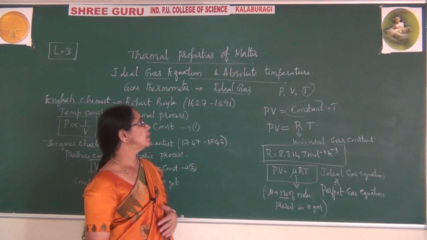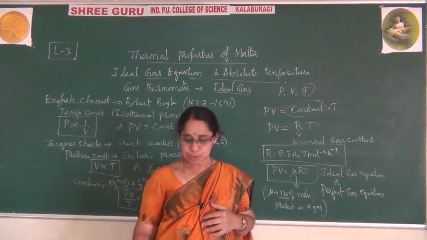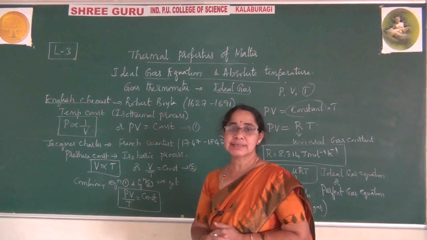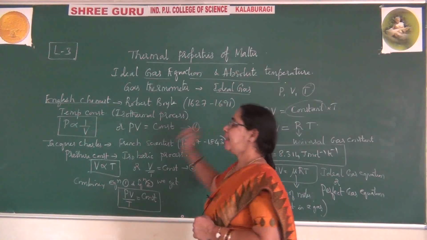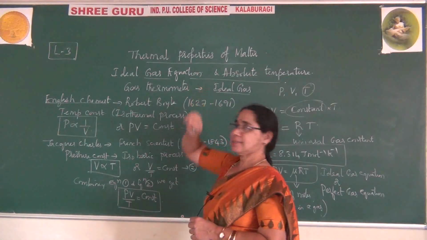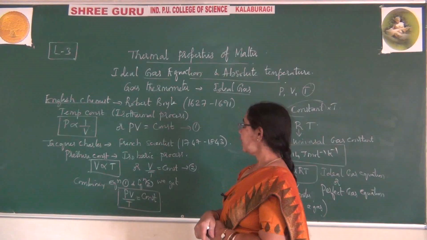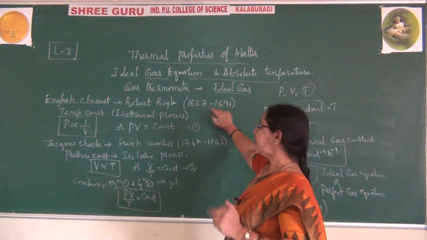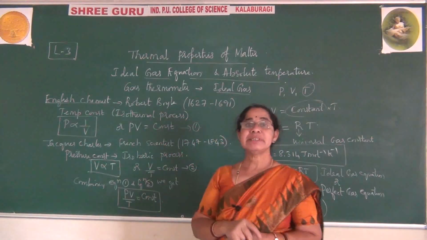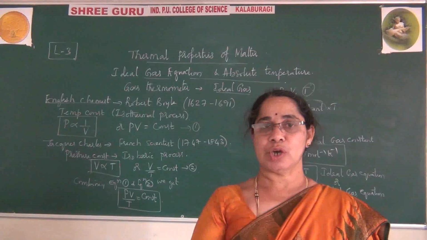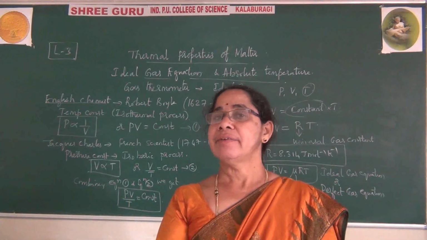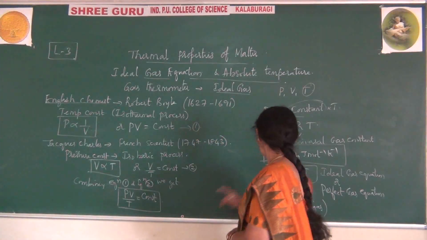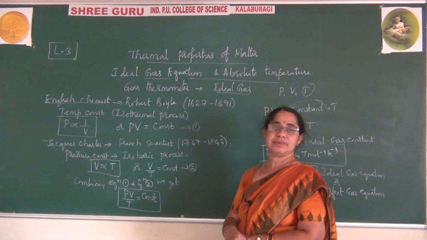So now what do you observe from this? At present, to learn the concept of gas thermometers, we need the concept of the ideal gas. So I have introduced the ideal gas to learn what a gas thermometer is. Here you can observe two scientists, Robert Boyle and Jacques Charles. Combining Boyle's law and Charles' law, we arrive at the perfect gas equation, or you can also call it the ideal gas equation.